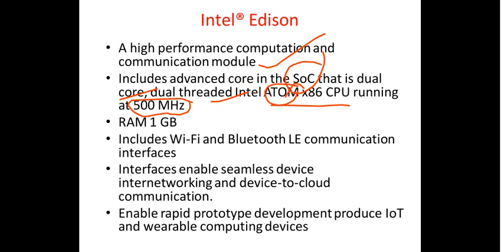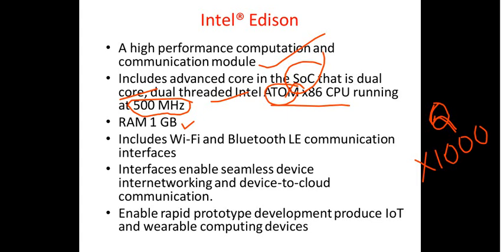It has got 1 gigabyte of RAM. It includes Wi-Fi and Bluetooth LE communication and interfaces. Again, all our predecessors we have discussed do have this feature. The interface enables seamless device internetworking and device to cloud communication, enables rapid prototyping development, and produces IoT and wearable computing devices. So these are some of the basic and important characteristic features of your Intel Edison.